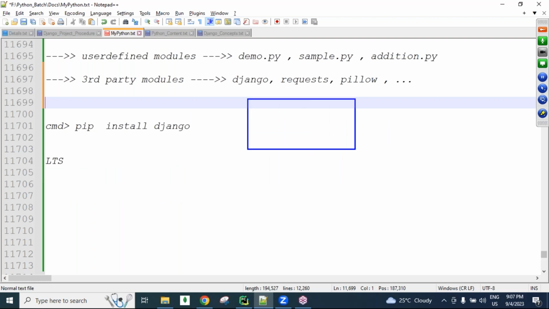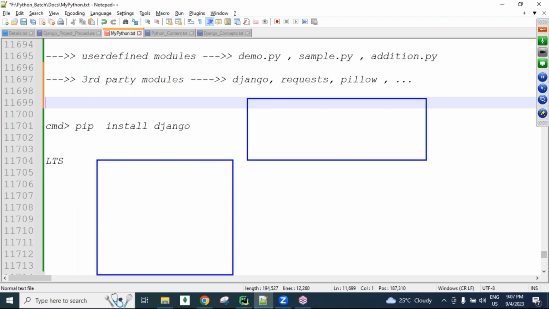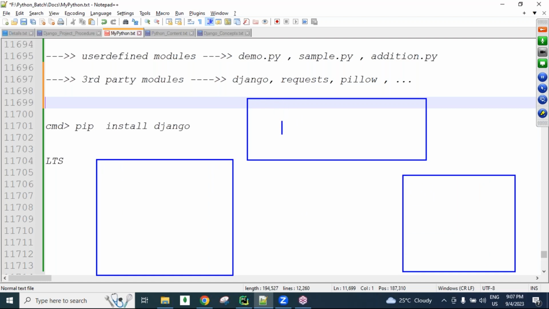See here, all predefined modules are available here. User defined modules we are developing here. Third party modules are available on the internet, guys. I'm explaining a rough structure, and I'll also share the already created beautiful diagrams for this modules concept, guys.